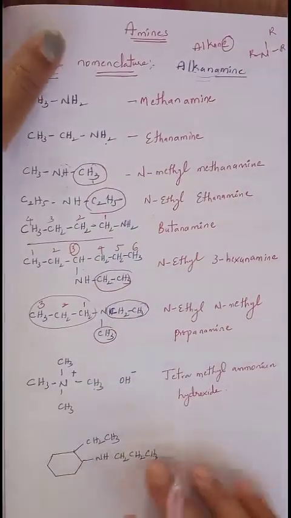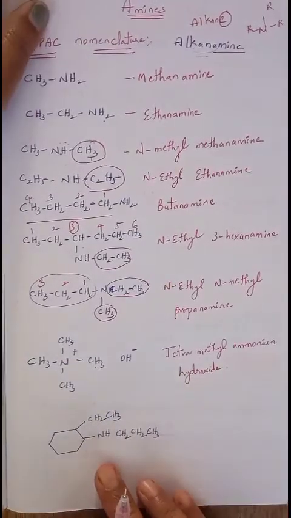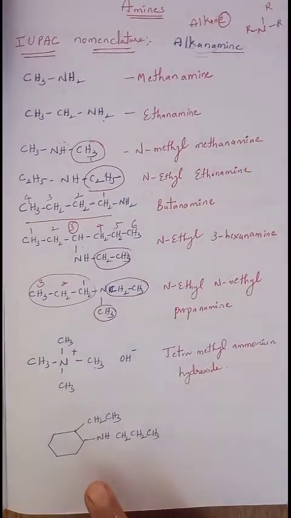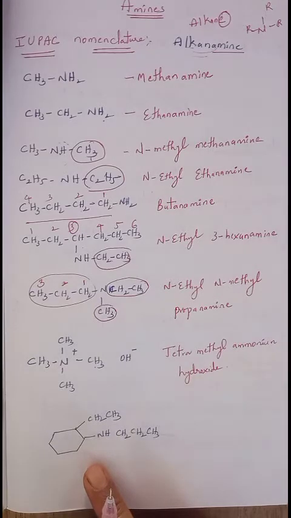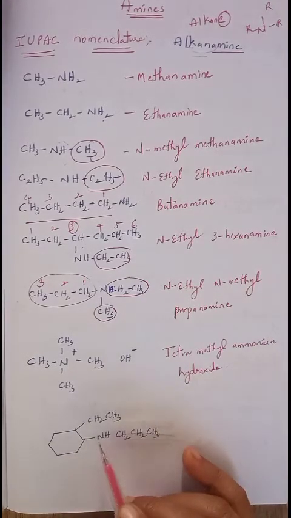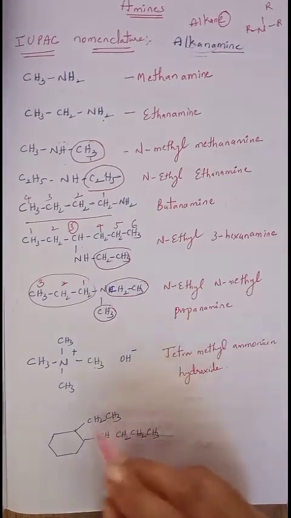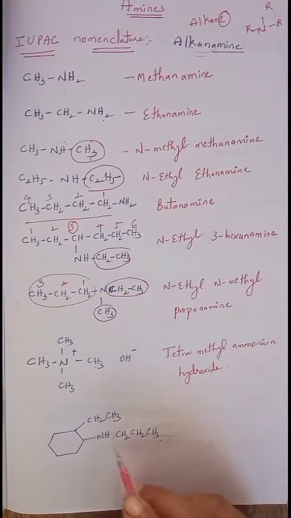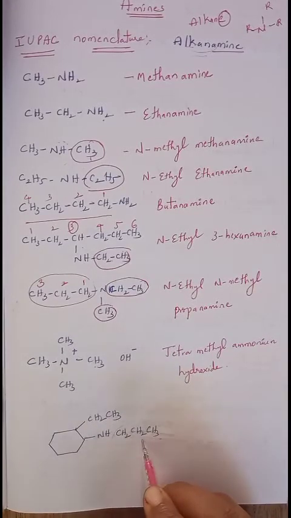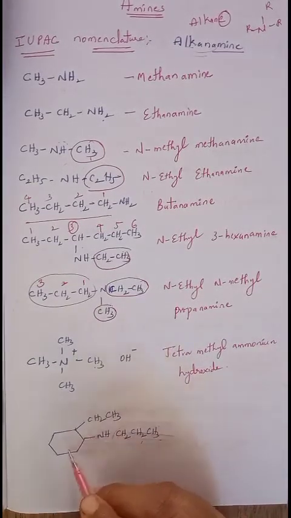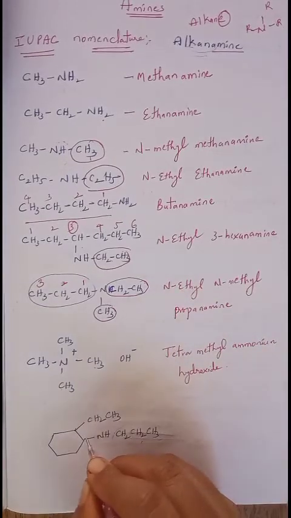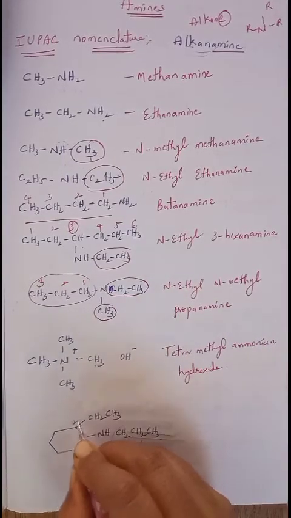Now we'll see another one. Okay, this is not benzene, this is cyclohexane. So now to the cyclohexane, an ethyl group is attached, and on the nitrogen 2 alkyl groups are attached. This is ethyl and this is propyl. Ethyl is present on the cyclohexane, on the second carbon.